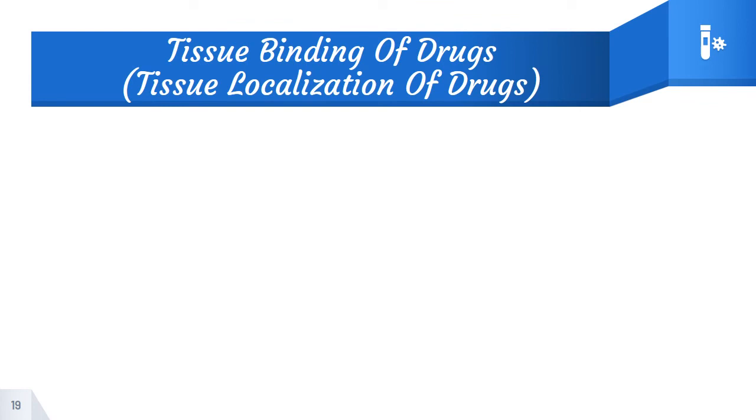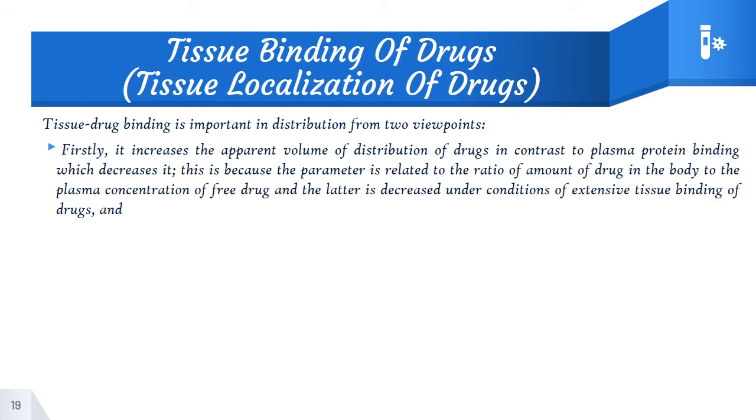Well, the next topic is about tissue binding of drug, or tissue localization of drug. Tissue drug binding is important in distribution from two points of view. One is an increase in apparent volume of distribution of the drug, which is possible in tissue binding, whereas it decreases in case of plasma protein binding.